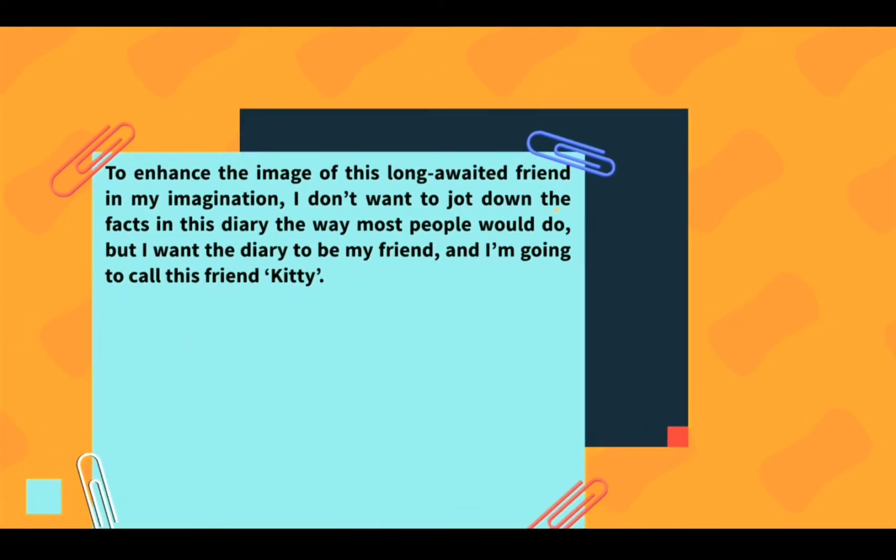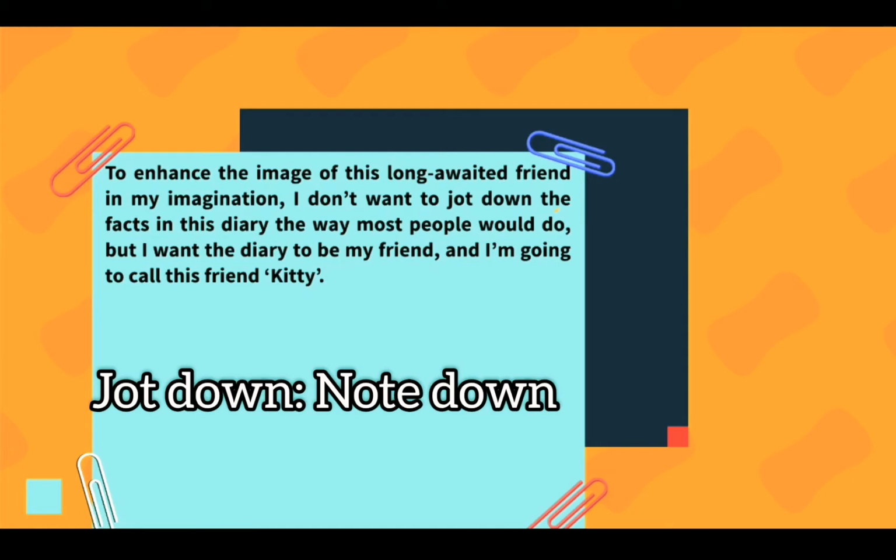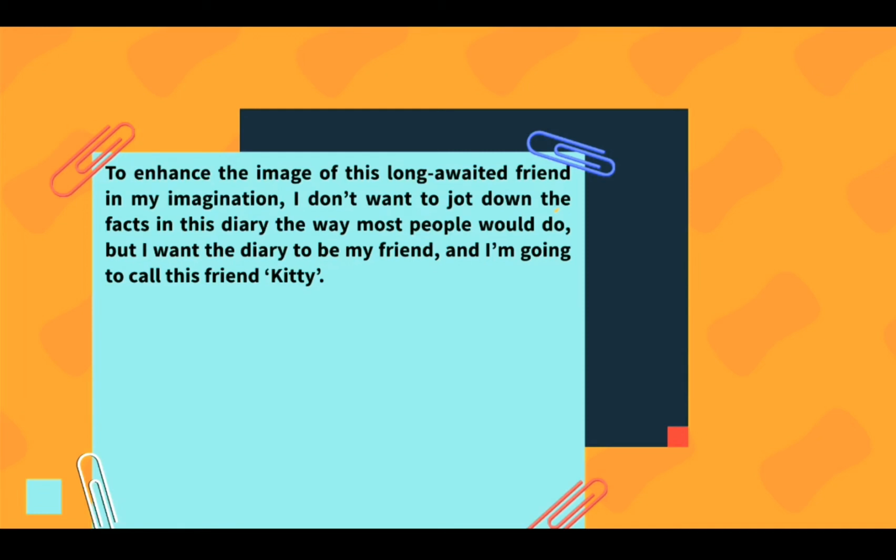To enhance the image of this long-awaited friend in my imagination, I don't want to jot down the facts in this diary the way most people would do. But I want the diary to be my friend, and I'm going to call this friend Kitty. So she says that she has waited for a long time for a close friend, and now this diary will become her friend. She names it Kitty. And also decides that she will not only jot down, which means put down or note down, points in her diary like other people, but she is going to talk to the diary like it is her friend.